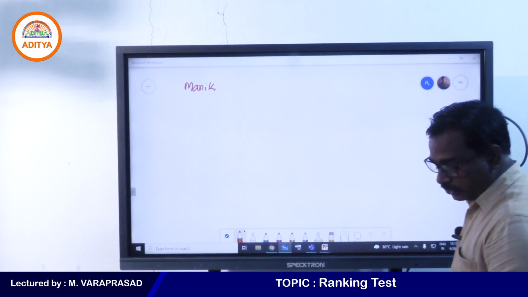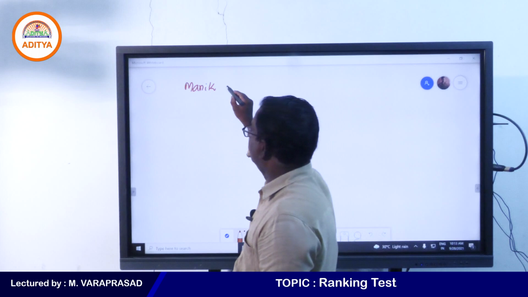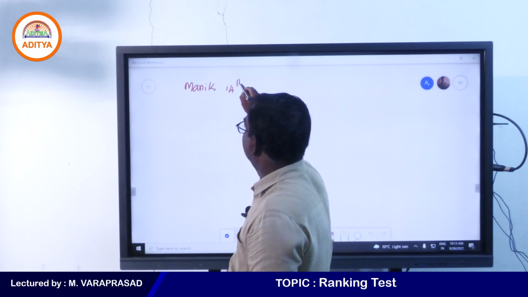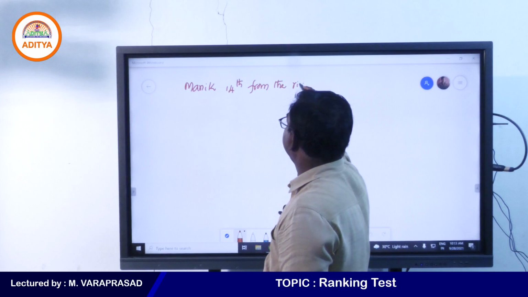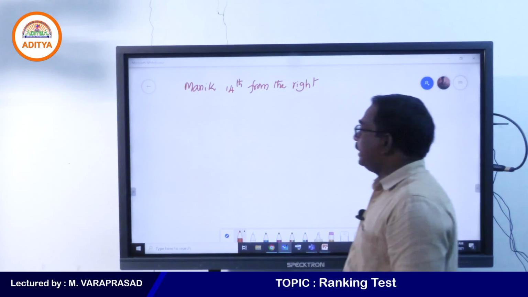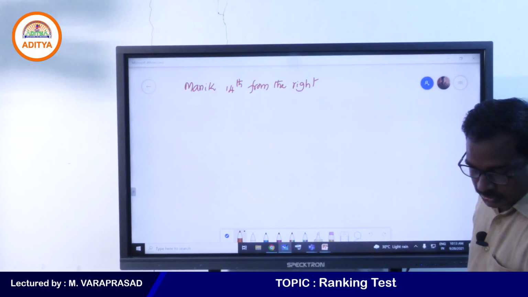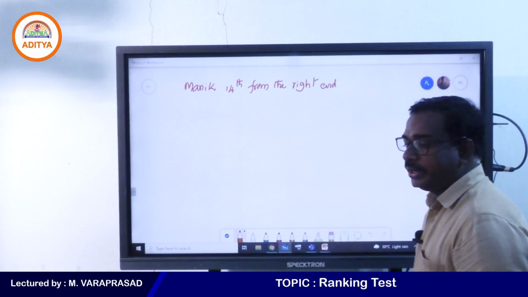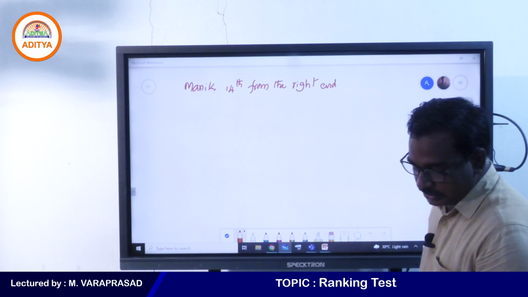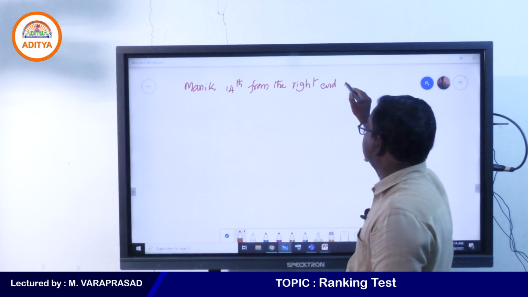Manik is 14th from the right end in a row of 40 boys.